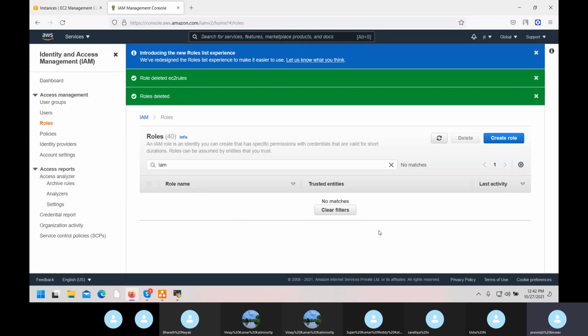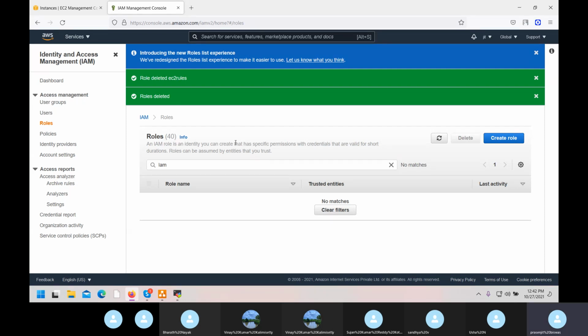Whatever roles I am creating while doing my lambda, I have to join those roles. So policies and roles are very important. If you miss this part, your entire automation will not work. Clear? Without that role, you cannot start your lambda. Role you have to give.